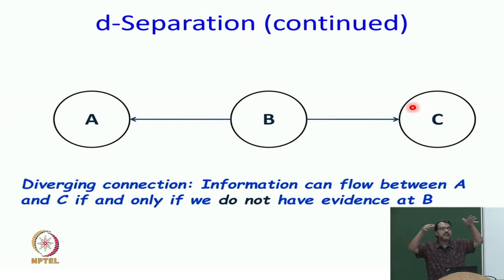In this diverging connection, I have a structure where B is the parent of A and C. And again we ask the question, when can information flow from A to C? The information can only flow through B. I as a child say something about my parent, and since I now know something more about the parent, that says something more about another child. And if I give you B, then this path is cut off, right. Any questions on diverging connection?